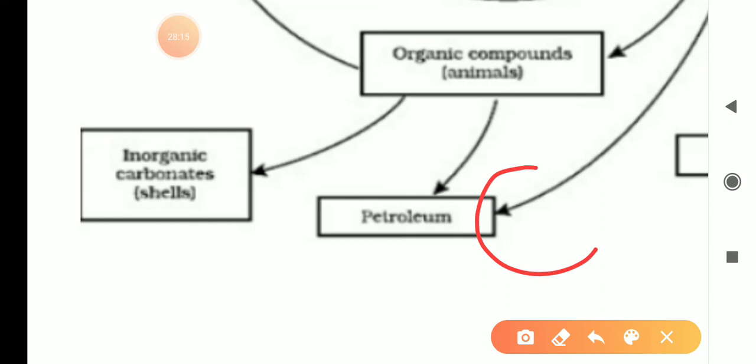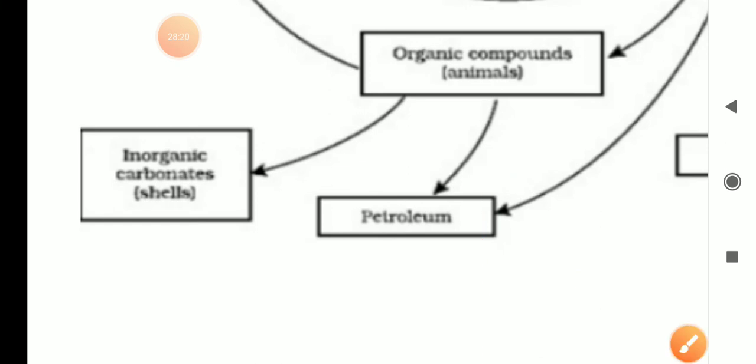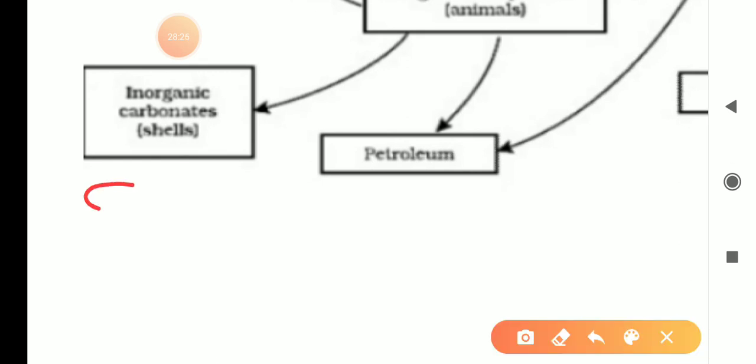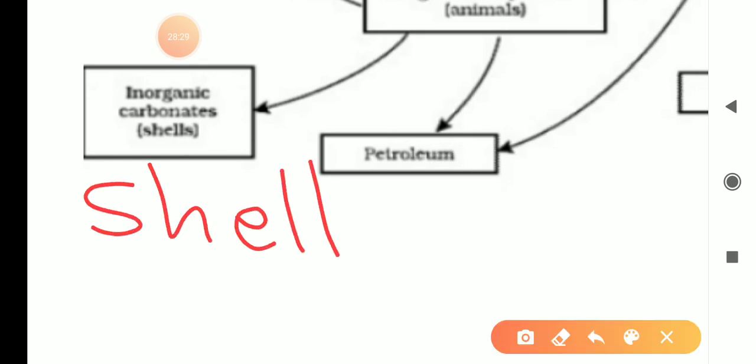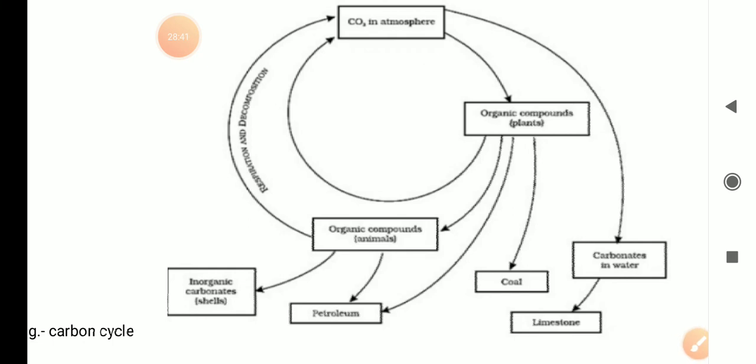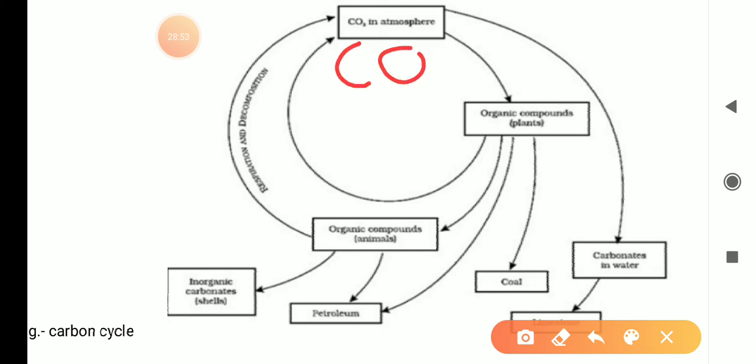Then here comes the next, inorganic carbonates such as shells. As we know, some of the animals have shells on their bodies. These animal shells also contain carbon. So carbon will rotate through these various steps. From where will we consider it to start? We will consider it to start from this atmospheric carbon dioxide. This carbon dioxide of air contains carbon.